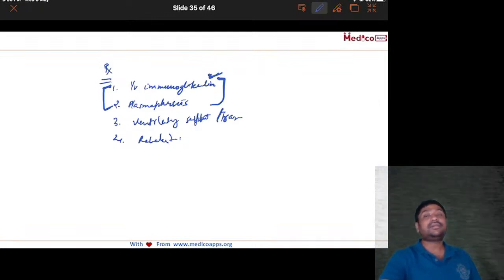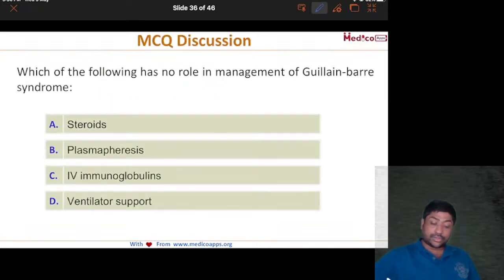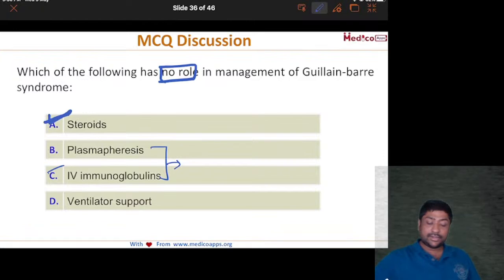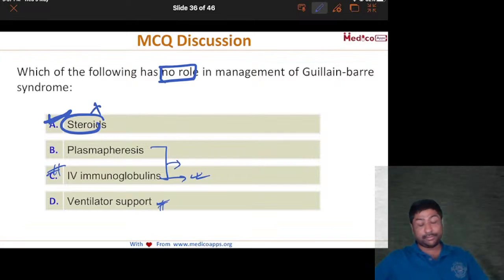Is everybody clear? Okay. So the question was, which of the following has no role? The correct answer is steroid, because both of these are very, very important. Efficacy is equal, but if you have to choose one, always choose IV immunoglobulin because it is less invasive. Ventilatory support has an important role. Steroid has not been proven to have any role in management of Guillain-Barré.